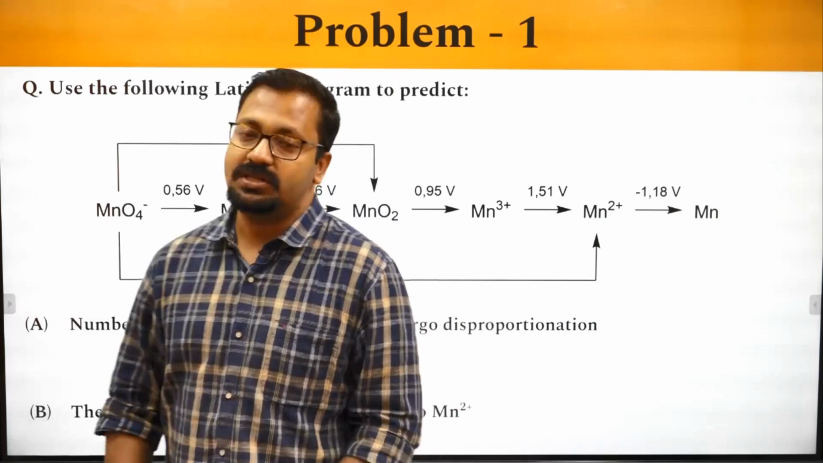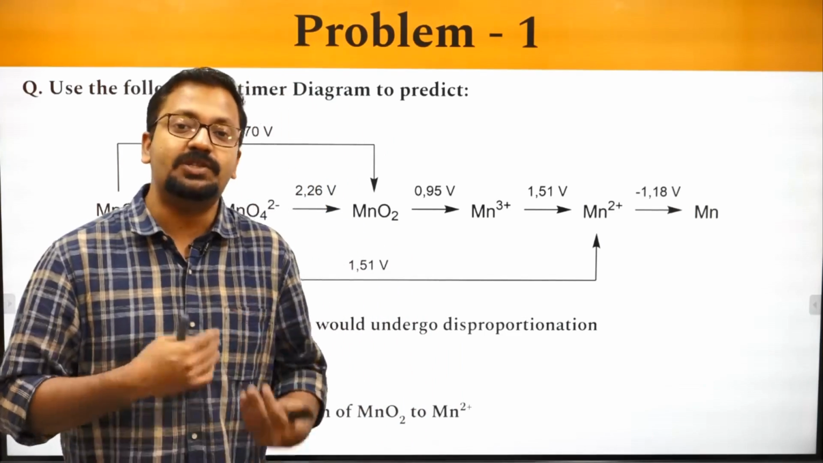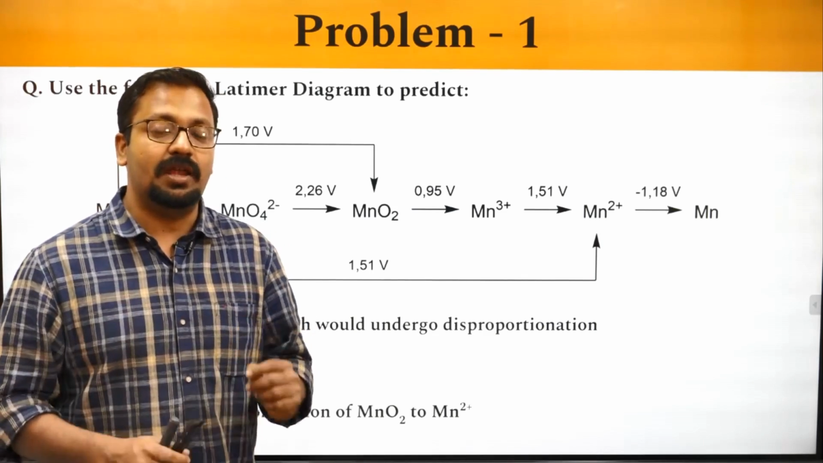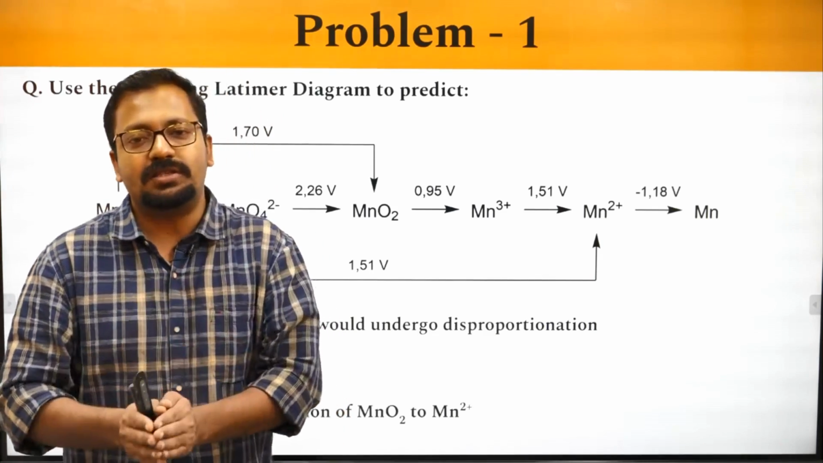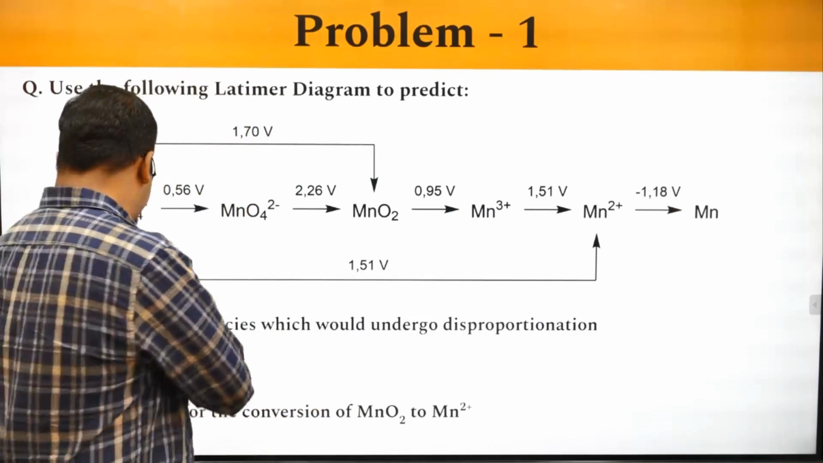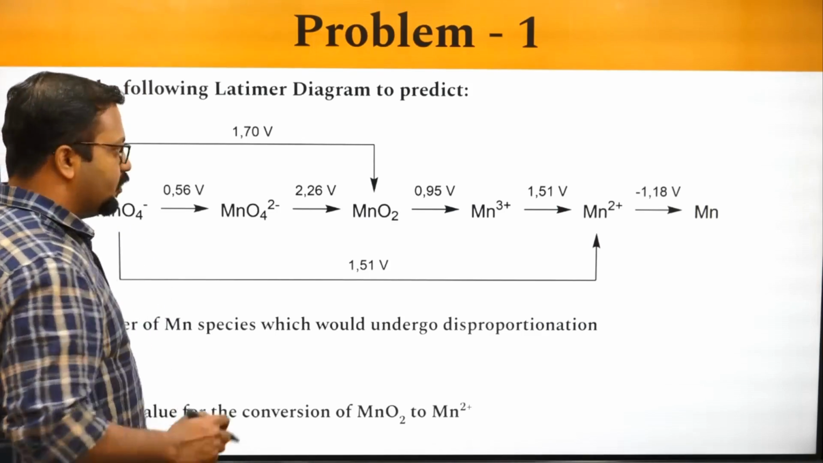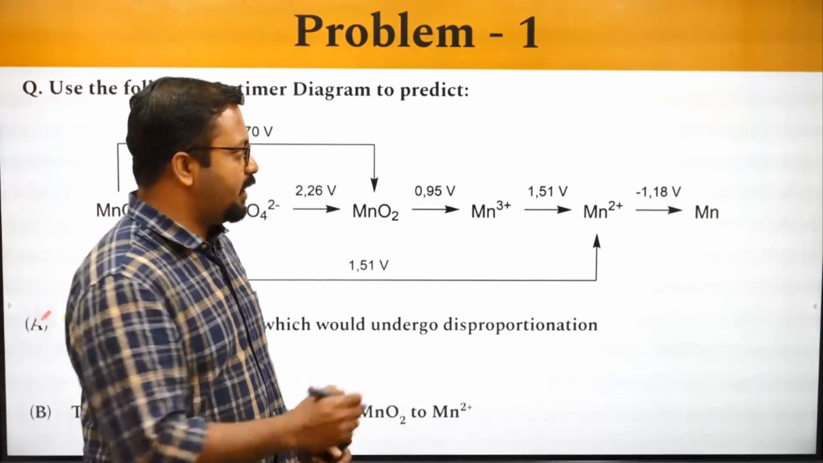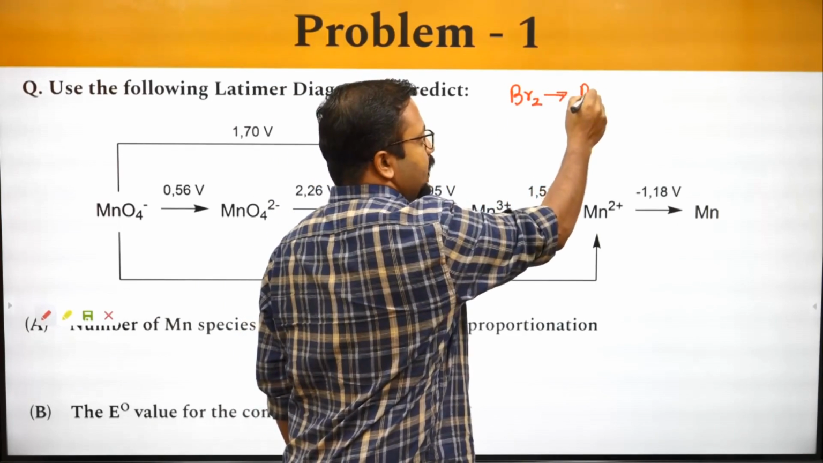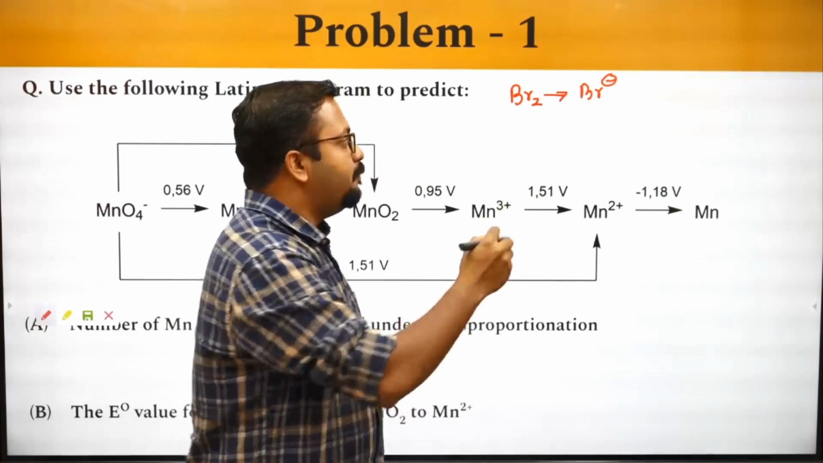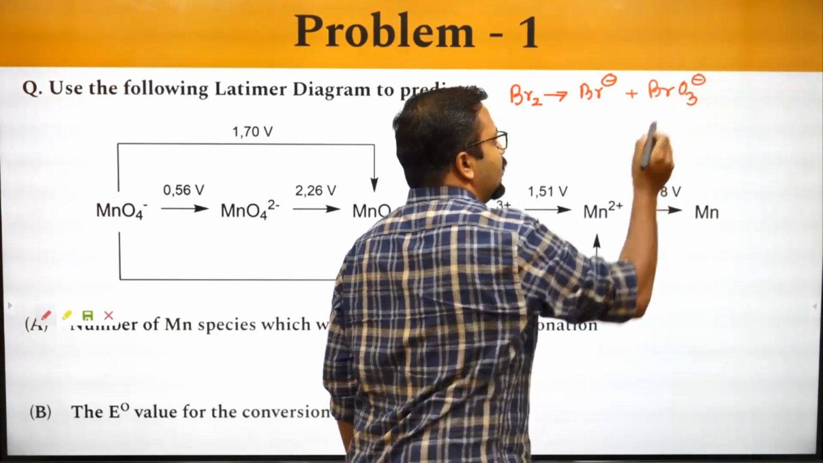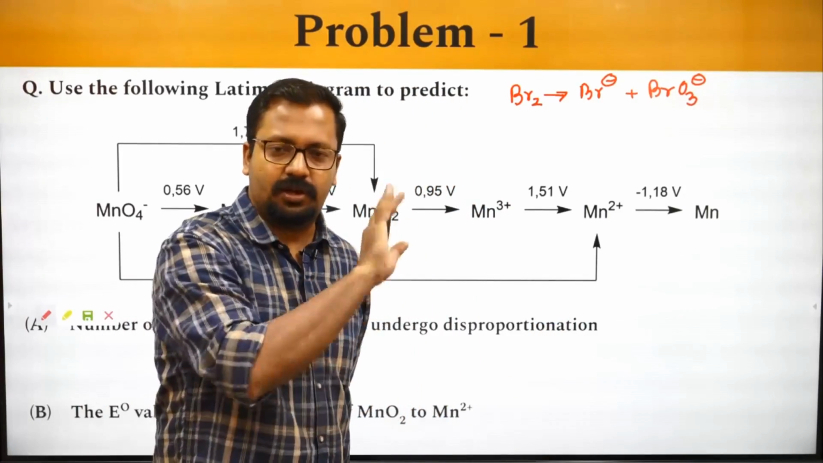Now disproportionation is something that you had read in redox reactions, and disproportionation is known as a redox reaction in which simultaneous oxidation and reduction of the same species takes place. For example, a disproportionation reaction is like this: Br2 that changes to Br minus and BrO3 minus. The reaction takes place in basic medium, but that's not important.